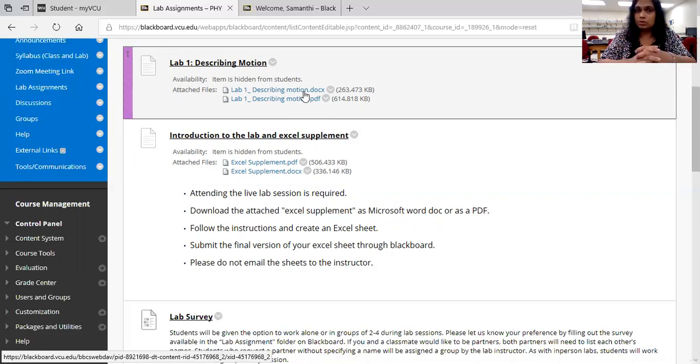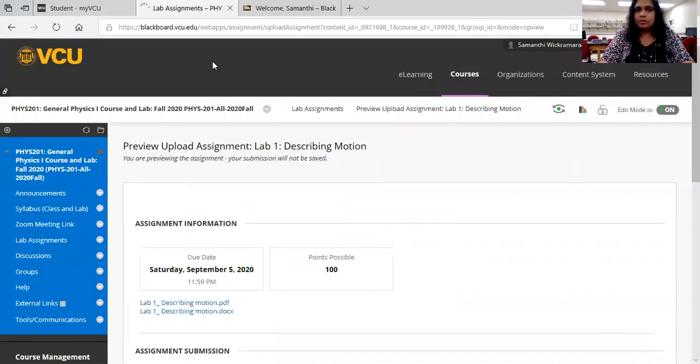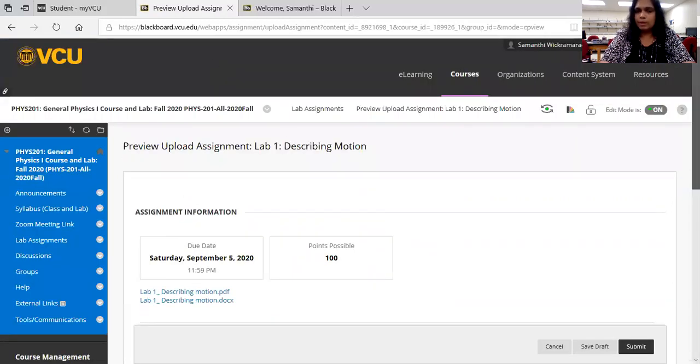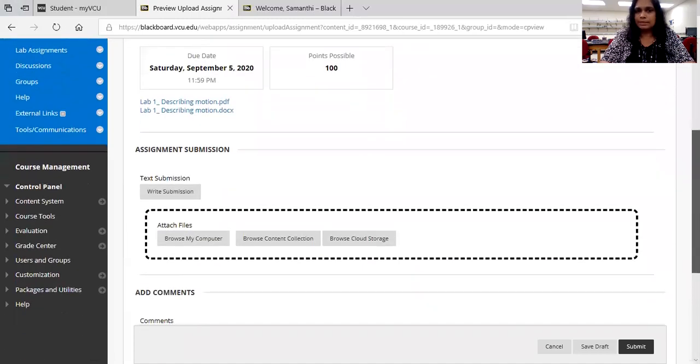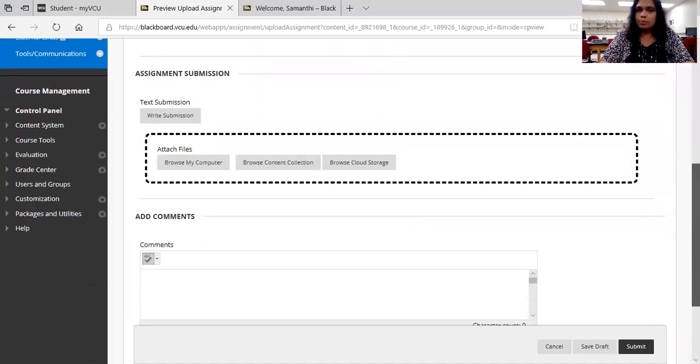Please read the instructions for creating a good digital file, create your lab report and submit through the Blackboard page. Once you are ready to submit the lab report, click on the title, and it will take you to a lab report submission page where you can attach your lab report and submit.